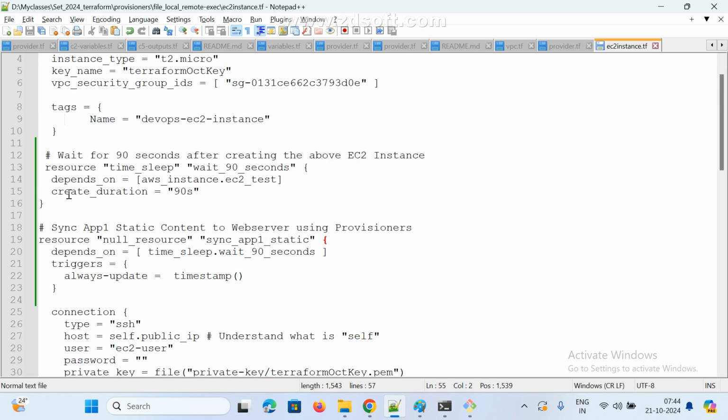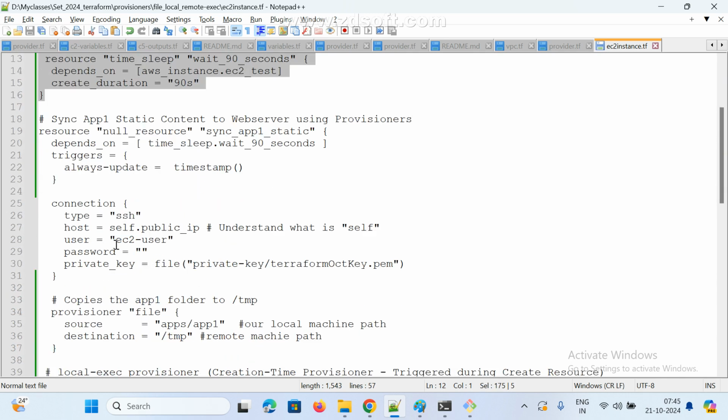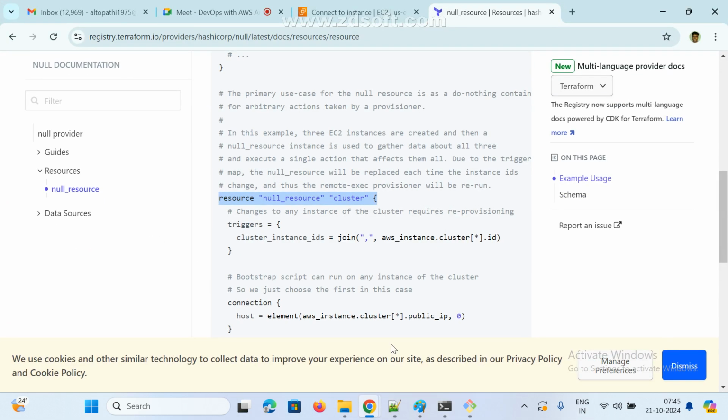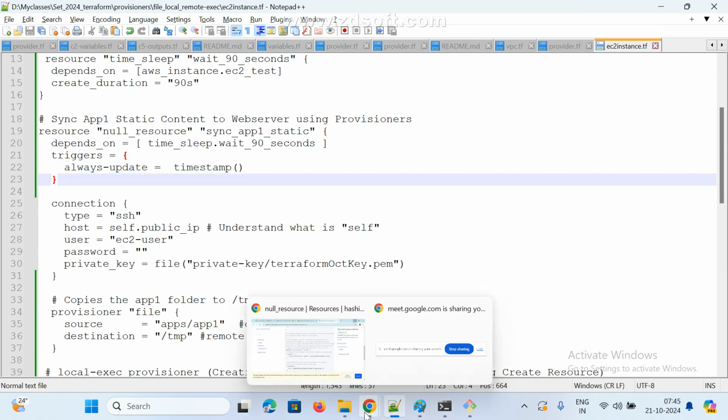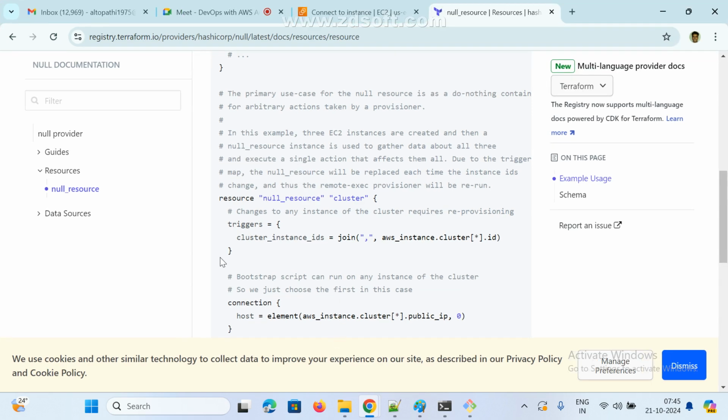Now here we need to understand, this is also not mandatory. This is the main resource, null resource, and we can give any name, depends on 90, and trigger. This is the very important trigger. Trigger means I am going to modify my code. So how do I get the modification time? With the help of the timestamp function. Here I am using the timestamp function, so it always updates. This is the one function we can use. See here, they are using a trigger block, and here they are using a join and so on.